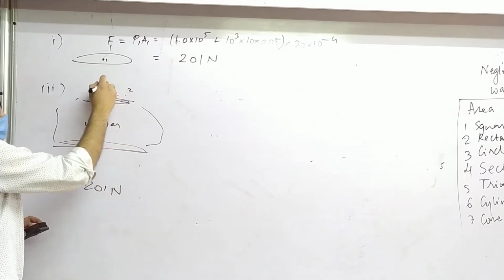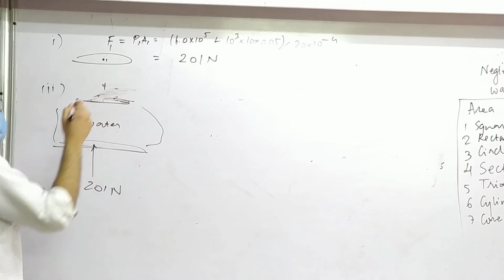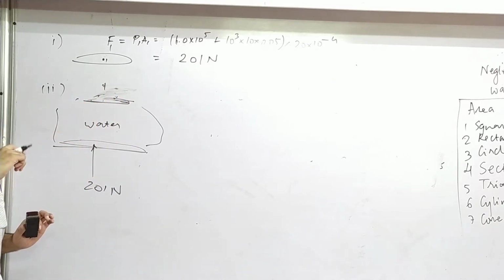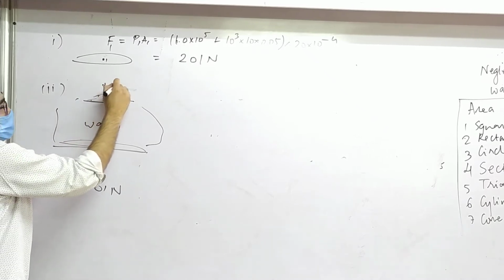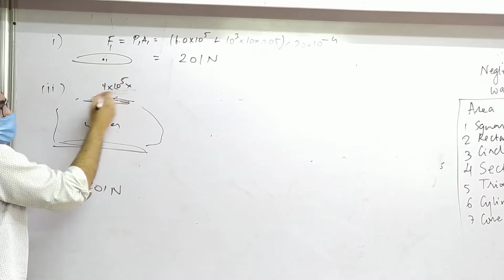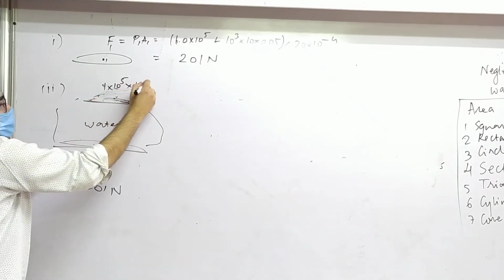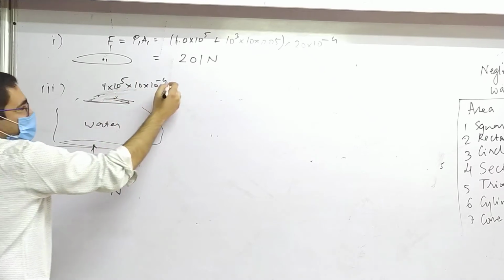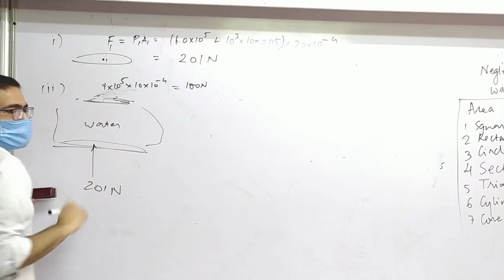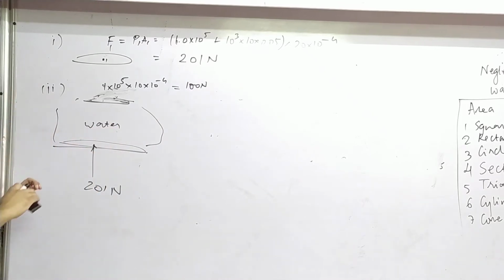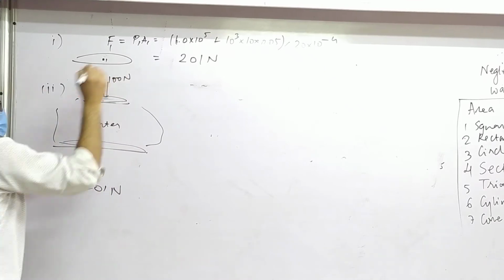There. This is water. From the top, air will apply force. How much force? 1 atm pressure. 1 atm is pressure, it's not force. So 1 atm, that is 10 raised to 5 into area, isn't it? How much area? 10 into 10 raised to minus 4. So that is 100. Clear? 100 Newton, clear? Yes. So from the top, there is 100 Newton force.